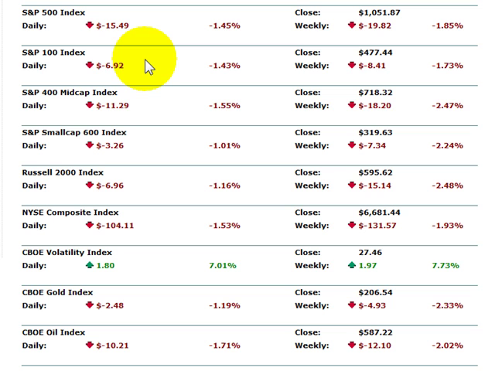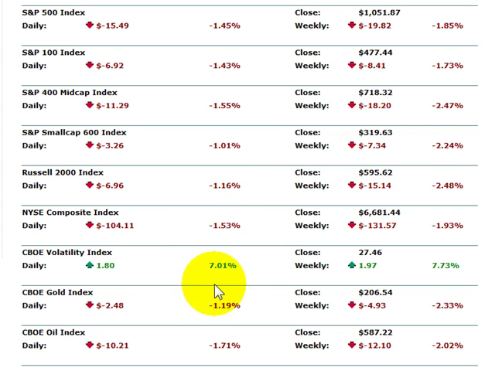Moving on to our secondary indexes, our 100 best stocks out there shown by the S&P 100 dropped 1.43%. Our mid cap shown by the S&P 400 dropped 1.55%. And our small caps shown by the S&P 600 and the Russell 2000, two different perspectives on small caps, dropped 1.01 and 1.16% respectively. Our New York Stock Exchange Composite Index dropped 1.53%.